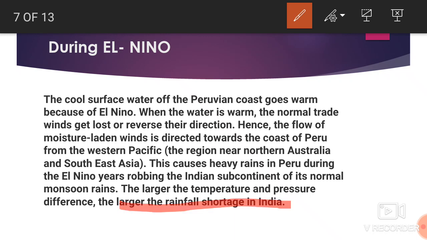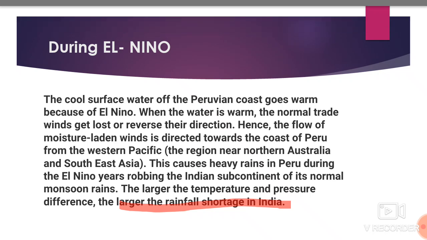So from this piece of information, it is very clear that El Nino causes heavy rain in South America, on the Peru coast, and it negatively impacts the Indian monsoon.